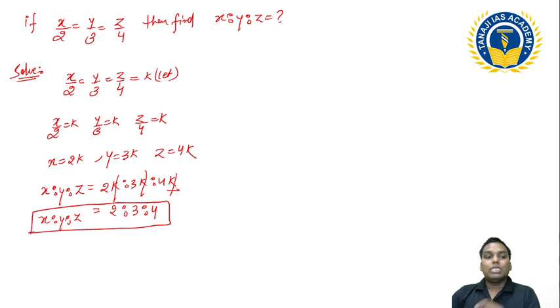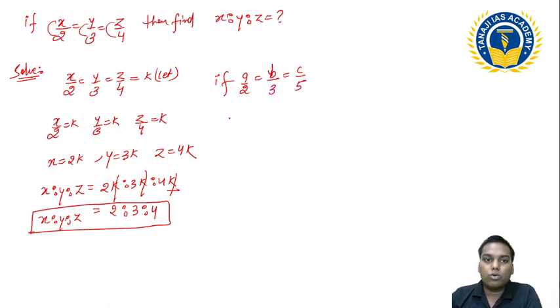Now please see the question and the answer that I have calculated. There is a relation. Why? Because the x value is 2, the y value is 3 and the z value is 4, nothing else. So next time, if I ask you, if a upon 2 is equal to b upon 3 is equal to c upon 5, then what is a ratio b ratio c? A ratio b ratio c is 2 ratio 3 ratio 5, the numbers that are written here.